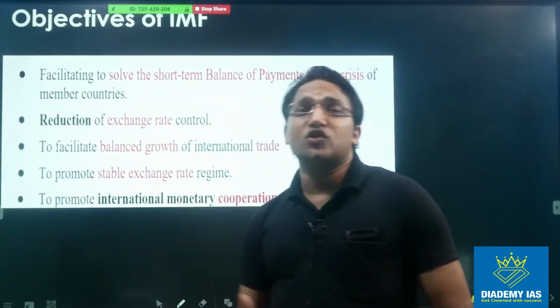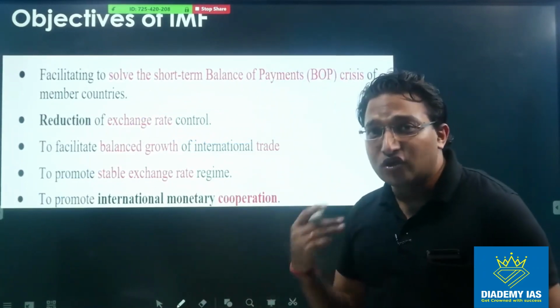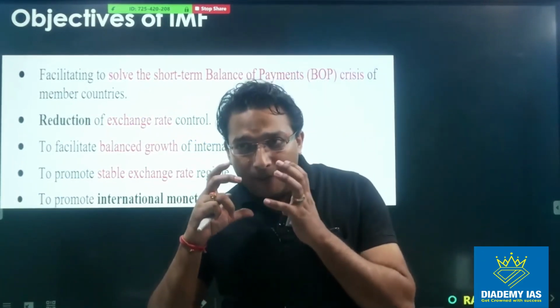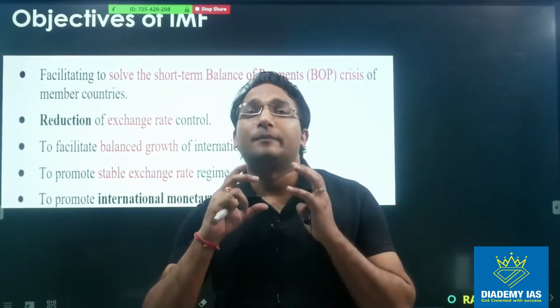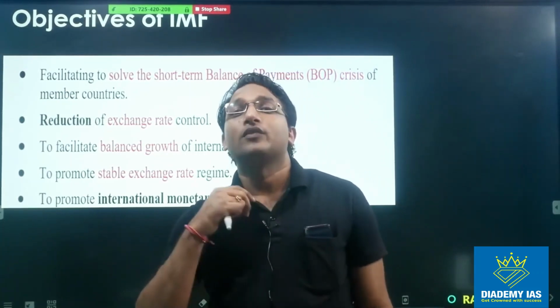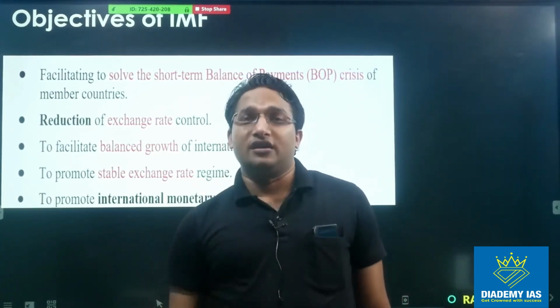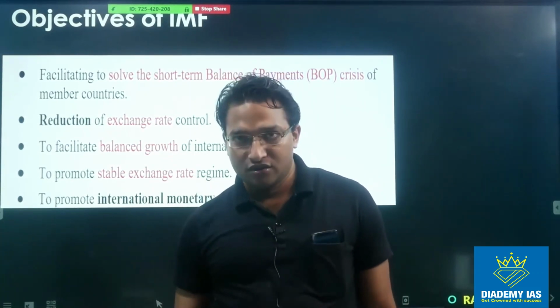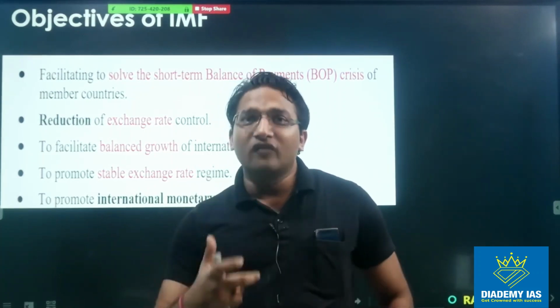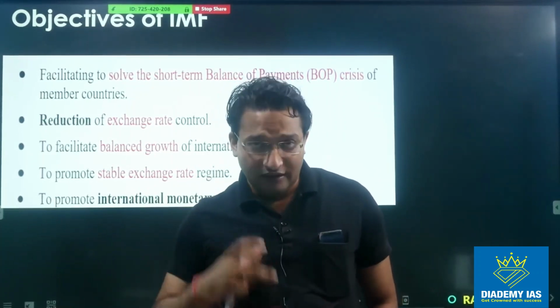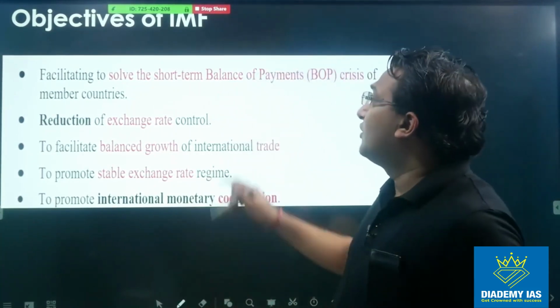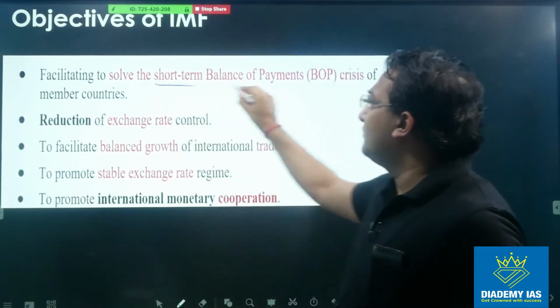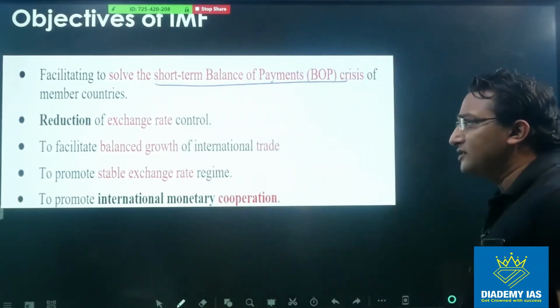Now, what are the objectives of IMF? One important thing that you have to keep in mind, the primary objective is to maintain the monetary stability of the balance of payment account and stability of the exchange rate. That is the prime objective. So first, to solve short-term balance of payment crisis of member countries.